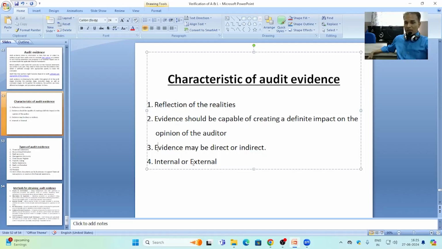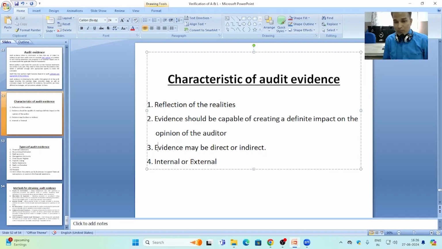Evidence may be direct or indirect for the confirmation of debtors and creditors. An auditor can get the list of balances of creditors and debtors from the inside of the business or the accountant of the business. But as indirect or direct differentiation, the auditor can directly get the confirmation from the creditors or debtors also.